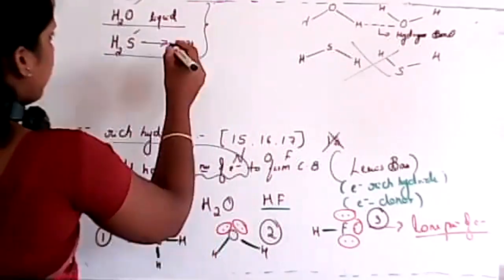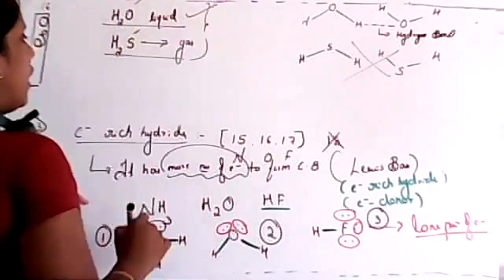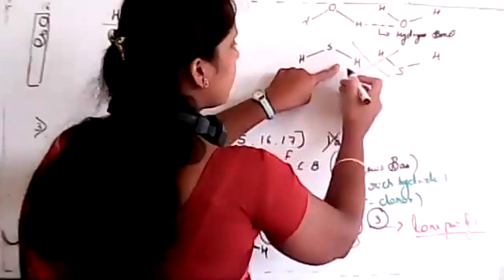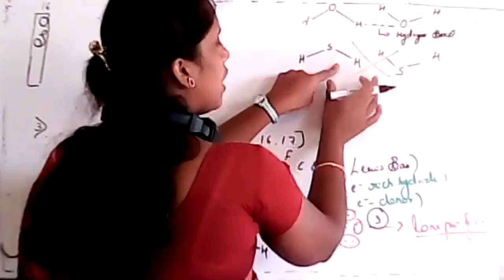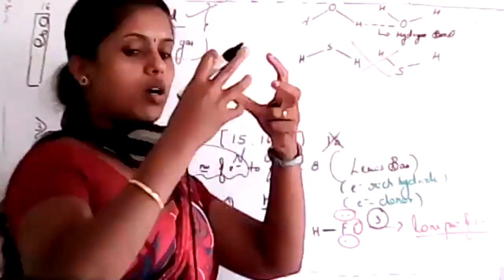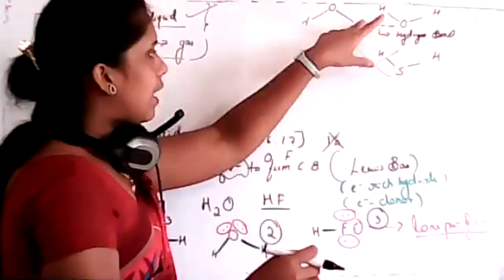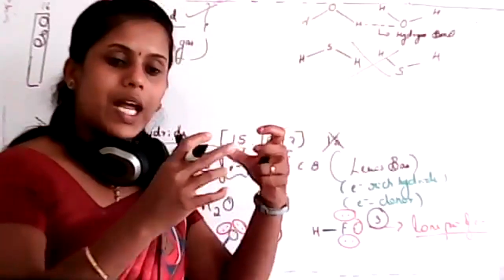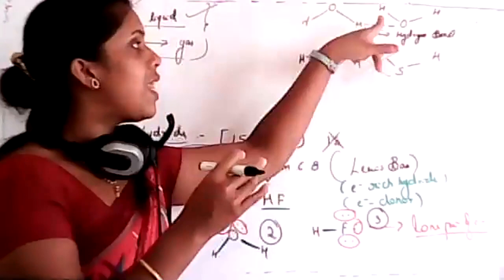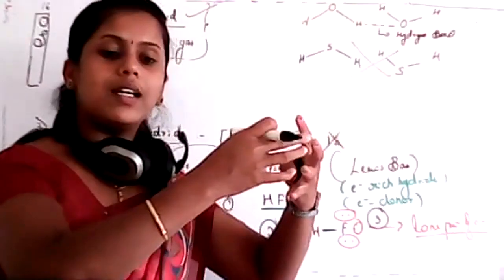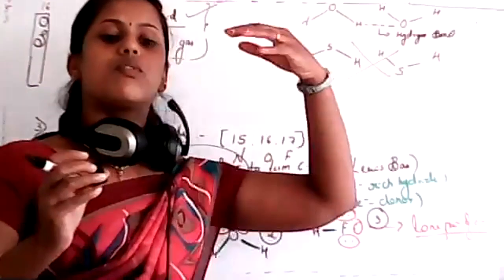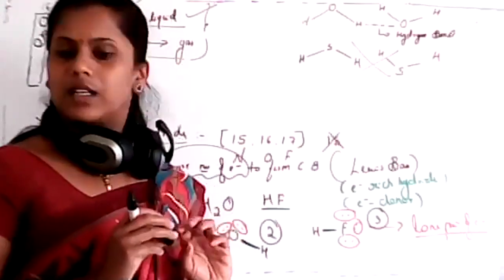Clear? So that's why water is a liquid and H2S is a gas. In this case, there is no such force of attraction, that means there is no hydrogen bond between two molecules. But in case of water molecule, there is a hydrogen bond. That means there is a force of attraction between them. If the force of attraction increases, the substance will start to convert from gas to liquid state, isn't it?